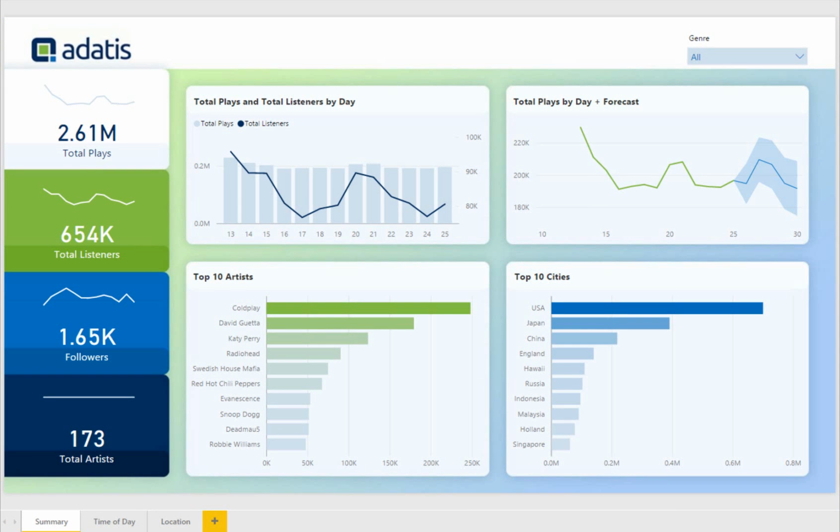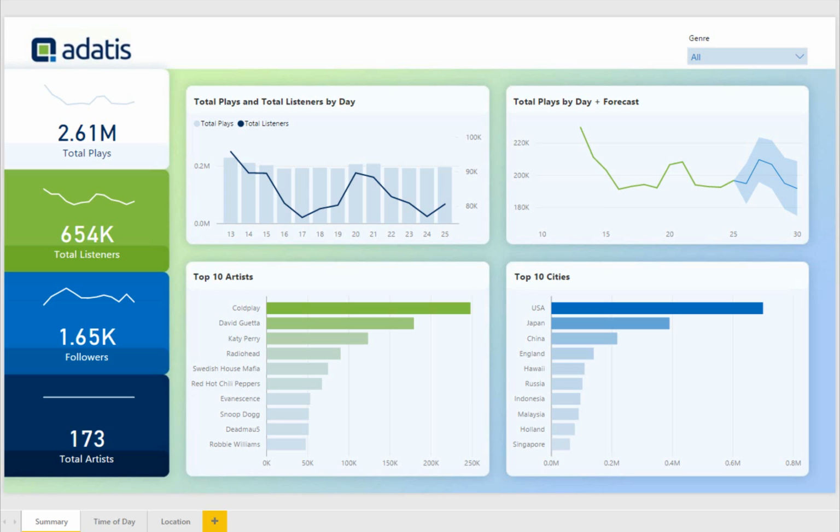This is the summary report. What are we looking at here? So we collected data from Twitter, with all tweets decorated with the now playing hashtag. Whenever somebody listens to music on a mobile device, they can optionally decide to publish what they're listening to, the track and the artist, on Twitter or other social media. And normally when that happens, those tweets are decorated with the hashtag now playing.